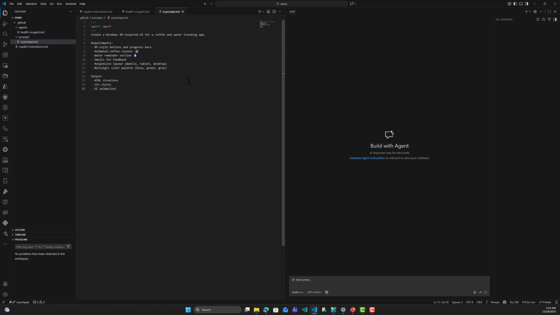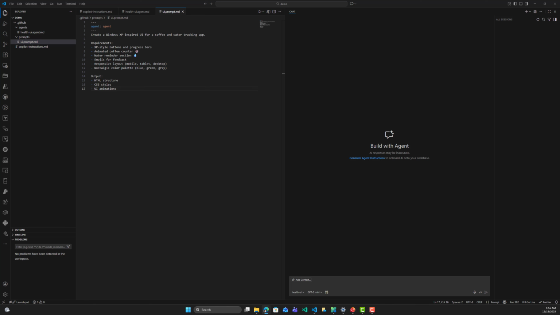In this first prompt file, I will be asking to create a Windows XP inspired UI for a coffee and water tracking app. And here I'm setting all the requirements and the wanted output from our custom agent.